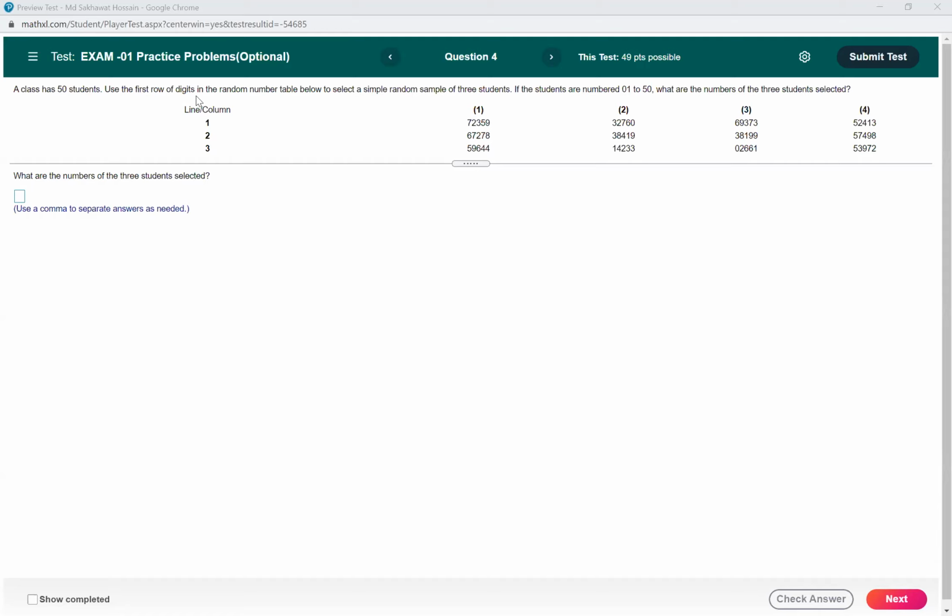So in the quiz, some of you missed this information. It was said to use the third row, but some of you used the second row and some of you used the first row. So I graded this question manually. Even though you selected the wrong row, I gave you some partial credit.